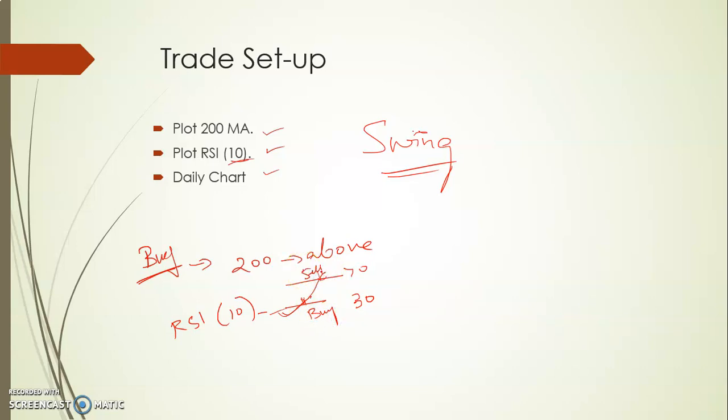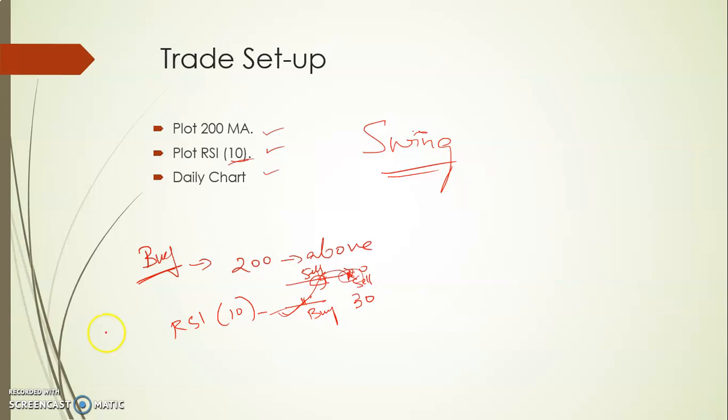Depending on your risk appetite, you can either sell immediately when it reaches 70 or you can exit whenever it reverses its position, right here, somewhere here. You can sell here or there, depending on your risk appetite. If you are a conservative investor or started trading recently, then you can exit here. If you're an aggressive investor and ready to take a risk, then you can exit here. It's completely up to you. There is no recommendation from my side. I'm giving two options where you can exit the position.